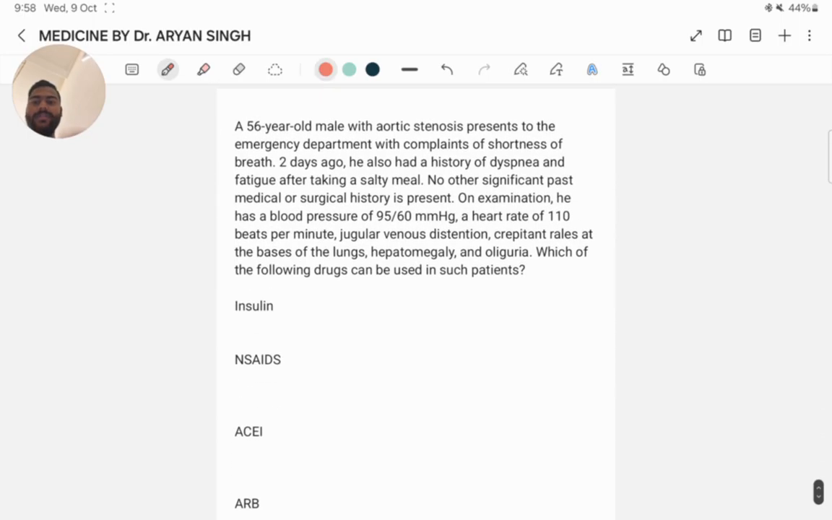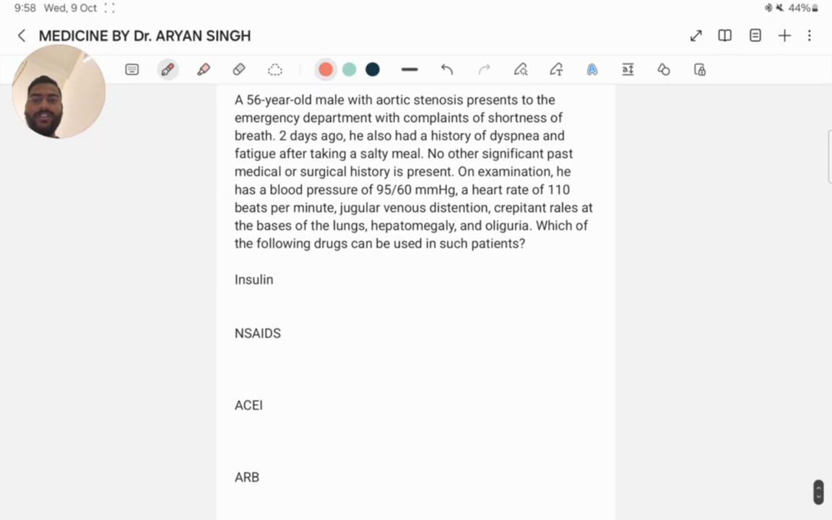And next question: a 56-year-old male with aortic stenosis presents to the emergency department with complaint of shortness of breath 2 days ago. He also had a history of dyspnea and fatigue after taking a salty meal. No other significant past medical or surgical history is present. On examination, he has a blood pressure of 95 by 60 mm Hg, a heart rate of 110 beats per minute, jugular venous distension, crepitant rales at the base of the lungs, hepatomegaly, and oliguria. Which of the following drugs can be used in such a patient?